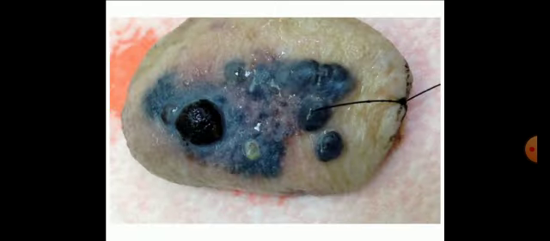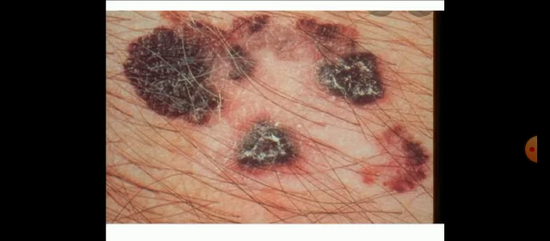See, this is a pigmented brown black mass, an infiltrative mass of malignant melanoma. See, this is a brown black pigmented lesion, nodular ulcerative, of malignant melanoma.